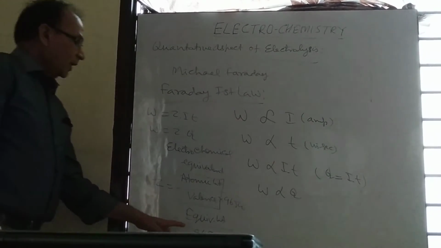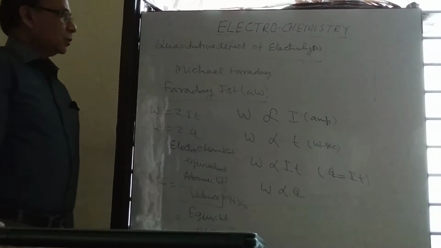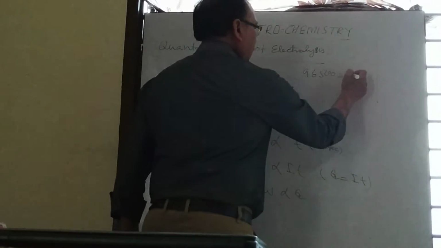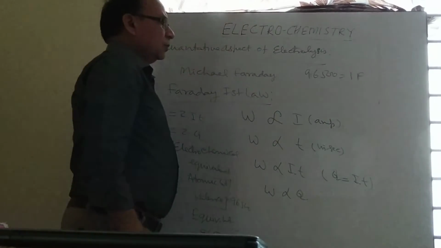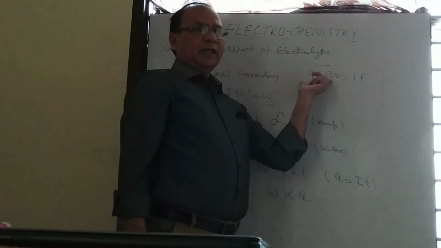Now what is 96500? This is the value of Faraday, that is 1 Faraday. How can we calculate this value?